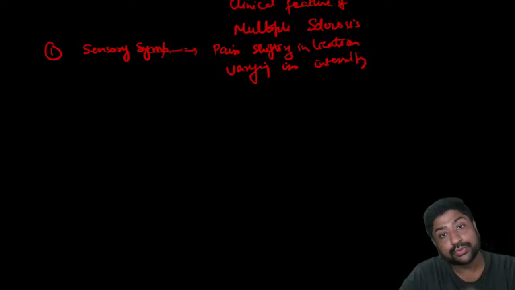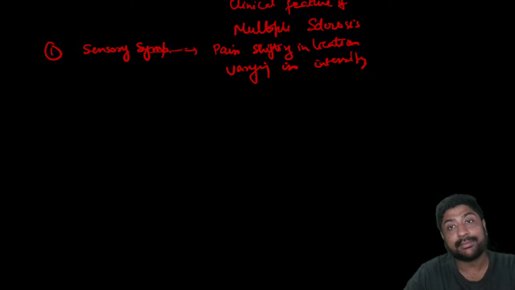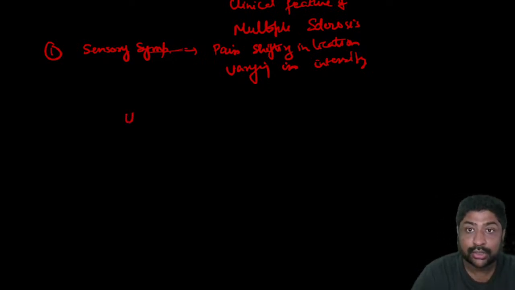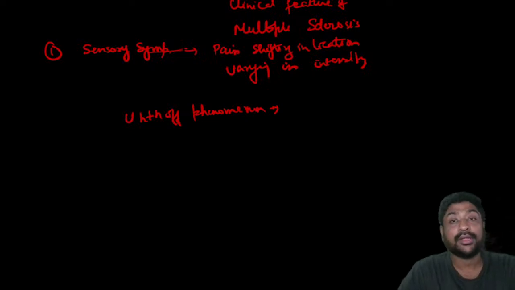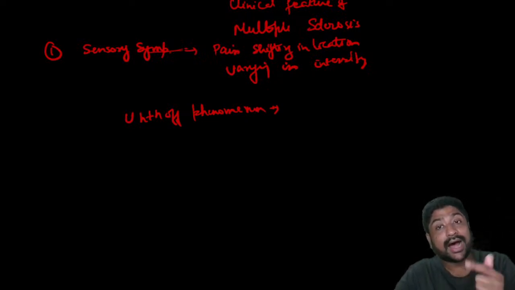And what is most important, and which has been asked in the examination, is something called Uhthoff's phenomenon. What is Uhthoff's phenomenon? All these symptoms happen when there is an exposure to heat.